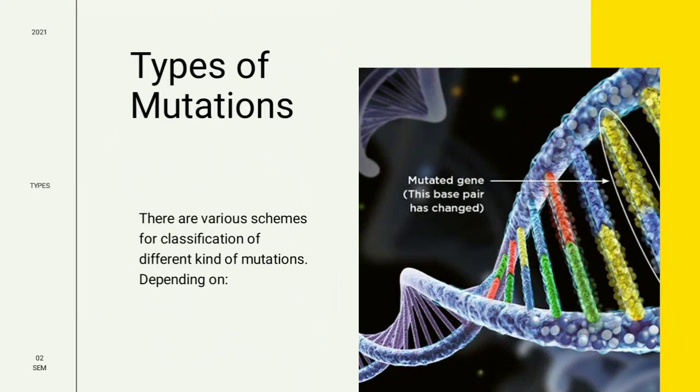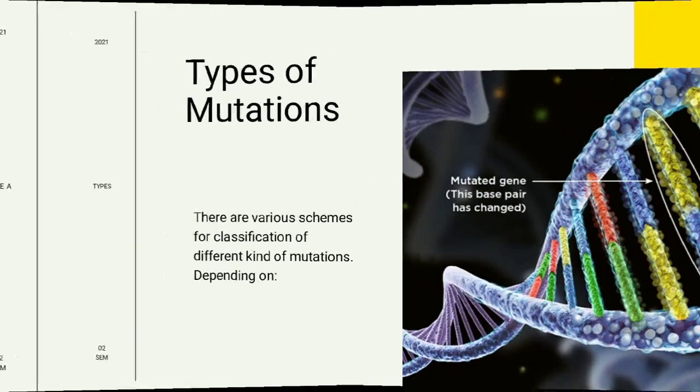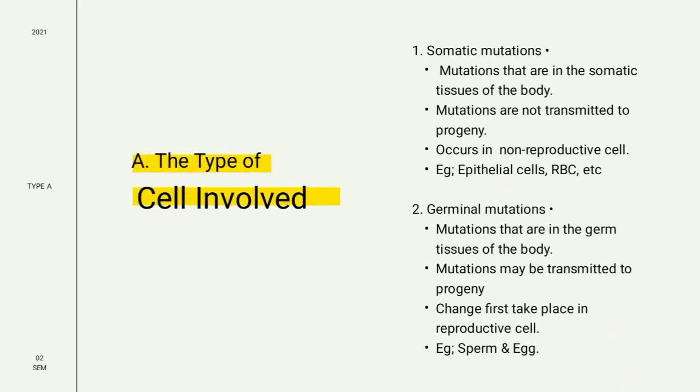Now we are going to talk about types of mutation. There are various schemes for classification of different kinds of mutation depending upon, first, the type of cell involved. On basis of this type, there are two types of mutation: somatic mutation and germinal mutation. Mutation that are in the somatic tissues or somatic cell of the body are called somatic mutations. These mutations are not transmitted to progeny and they occur in non-reproductive cells. Example, epithelial cells and red blood cells.